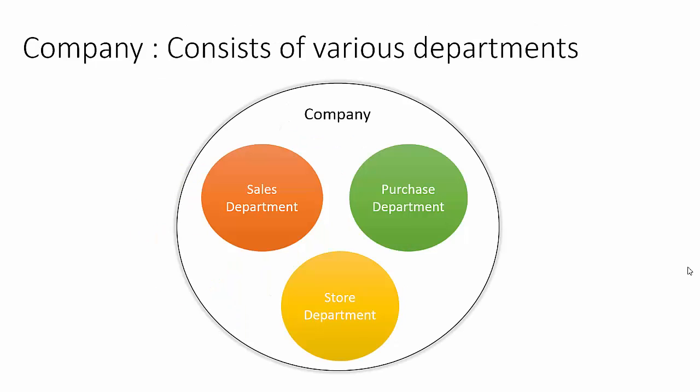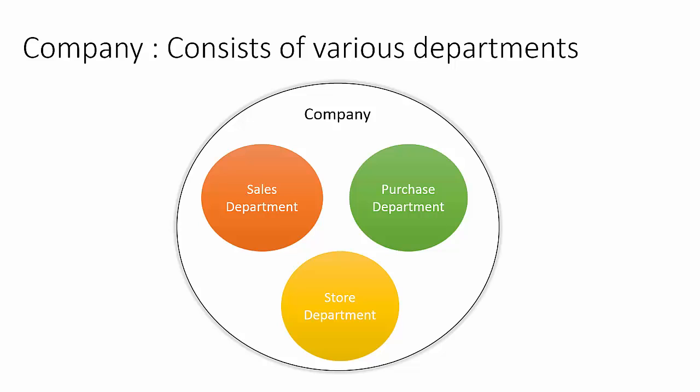Every organization is made up of different departments. Each department contributes to the running of the business. The most common departments are sales department, which is responsible for the sales and distribution of the products to the different regions. Purchase department will provide the goods or equipment required. An essential part of this responsibility is to ensure that stocks arrive on time and are of good quality. Store department is responsible for stocking all the necessary goods to service the sales process.